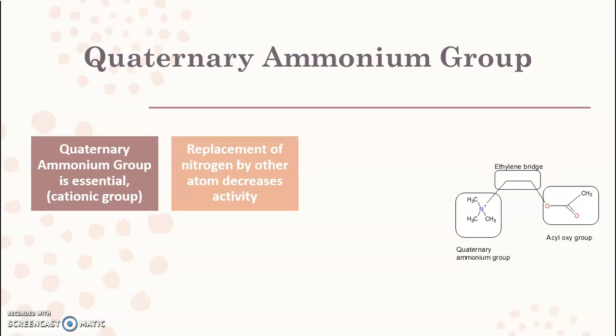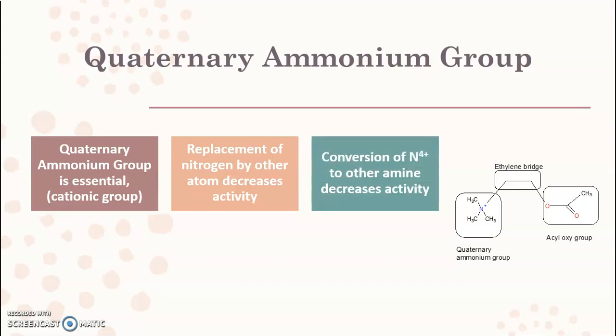Now, if we replace this nitrogen atom with other heteroatoms like phosphorus, oxygen, sulfur, that will lead to a decrease in the activity, because when we replace the nitrogen atom with other atoms, the quaternary ammonium group will be lost, hence the cationic group will be lost, and due to which that will lead to the loss of the activity.